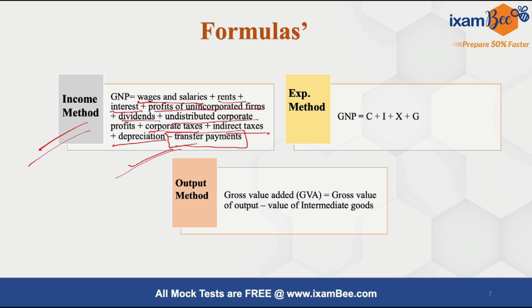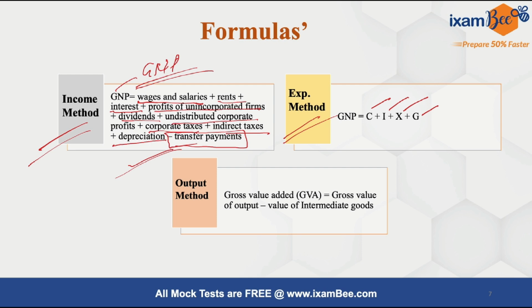Then we have corporate taxes, indirect taxes, we add depreciation to it, and we have to subtract transfer payments for calculating national income. So for calculating gross national product, we add the incomes from various factors of production, and we add indirect taxes, and we add depreciation, and we subtract the transfer payments.